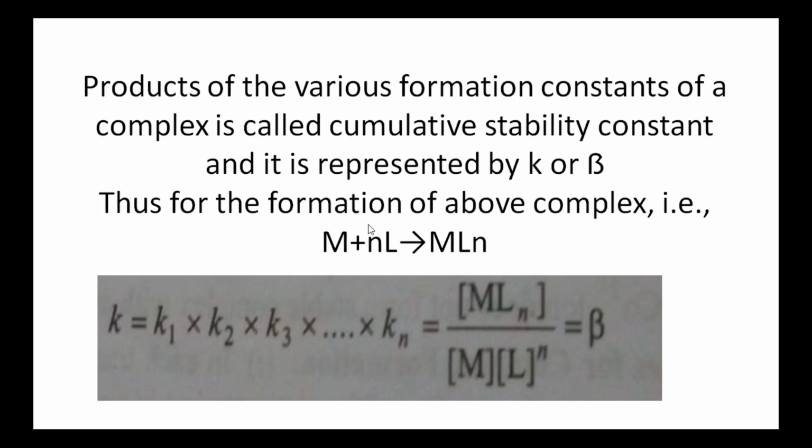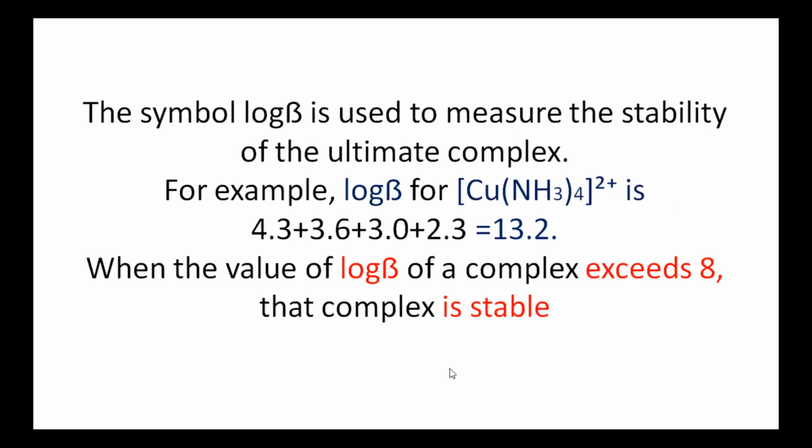Thus, for the formation of the above complex, M plus n ligands gives rise to MLn, which is given as K. K is known as the cumulative stability constant, which is equal to the product of K1, K2, K3 and so on Kn, which is equal to the concentration of MLn divided by the concentration of M times the concentration of L whole power n, which is also represented by beta. Beta or K is known as the cumulative stability constant.